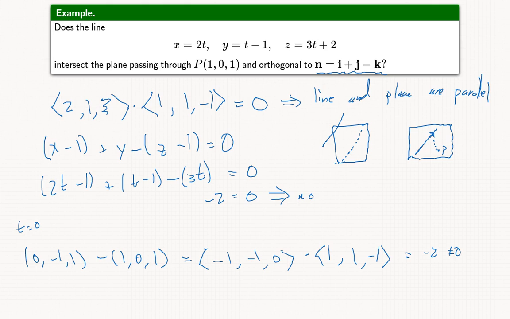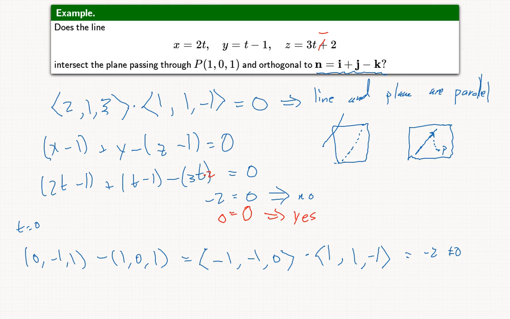On the other hand, let's say we change this problem to z equals 3t minus 1. Now the minus 3t is going to become minus 3t minus 2, and so we'll actually get 0 equals 0. So instead of always being false, this equation is always true. The line, in this case, will be a subset of the plane.